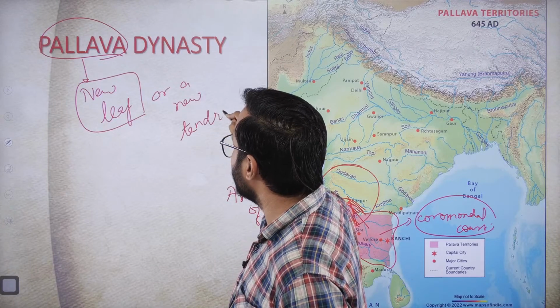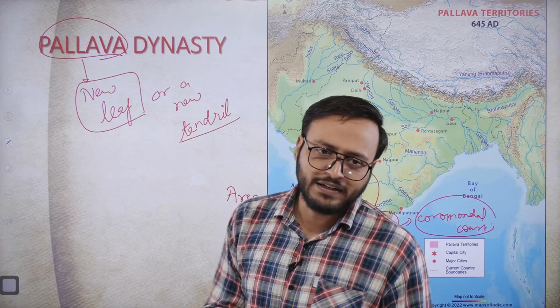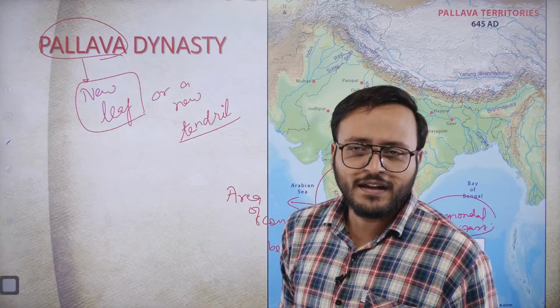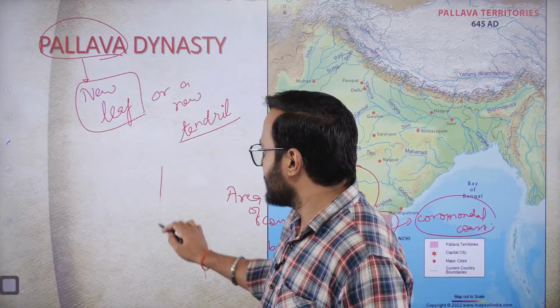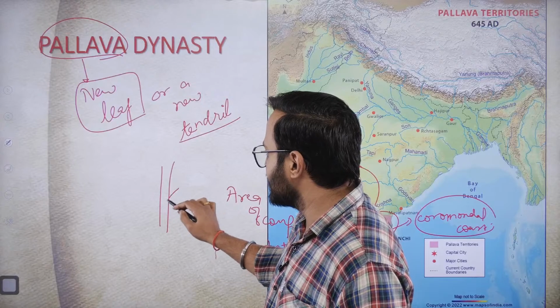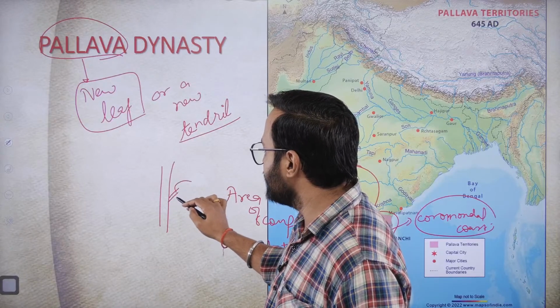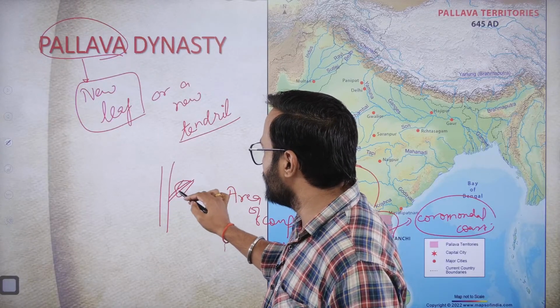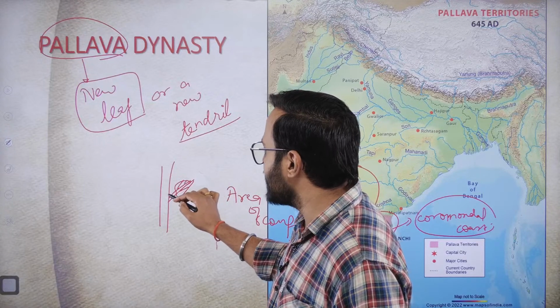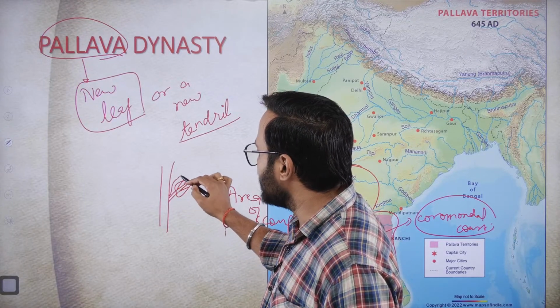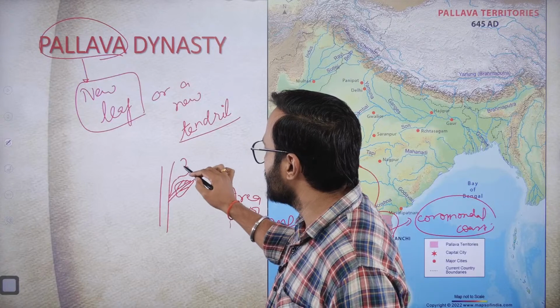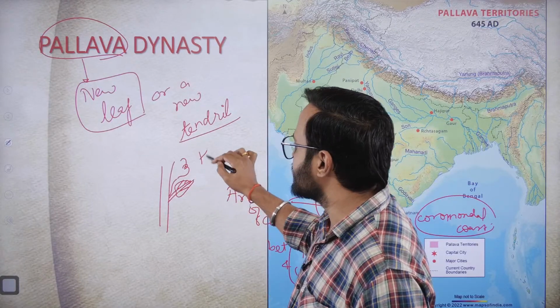What is the meaning of tendril? Those who are aware might know that if suppose this is a plant and this is a leaf, then some of you might have seen a modified leaf that comes out of here, and it has this type of thread-like structure.